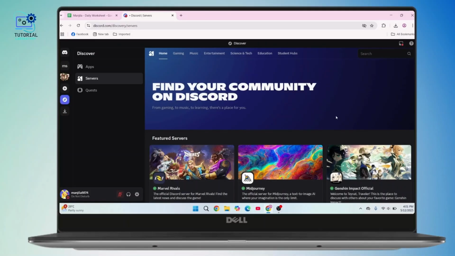The first one is the Coding Den. The Coding Den server will focus on general programming, career, and project help. If you join the Coding Den, you will have well-organized channels for HTML, CSS, JavaScript, C++, Python, etc. So this will be great for peer code review and discussions. Here you will have a friendly environment for both beginners and pros. So you can search for the Coding Den.